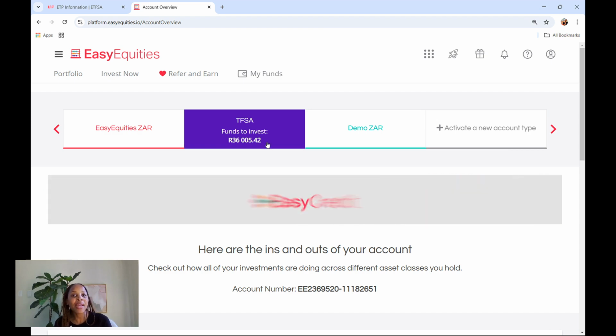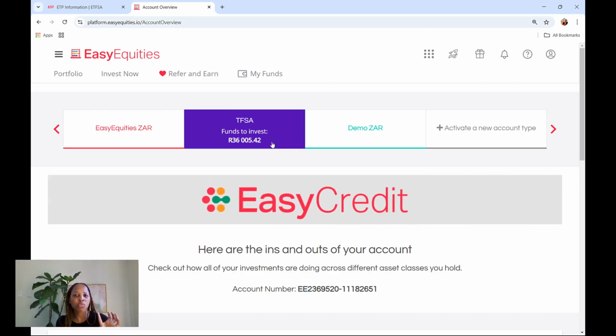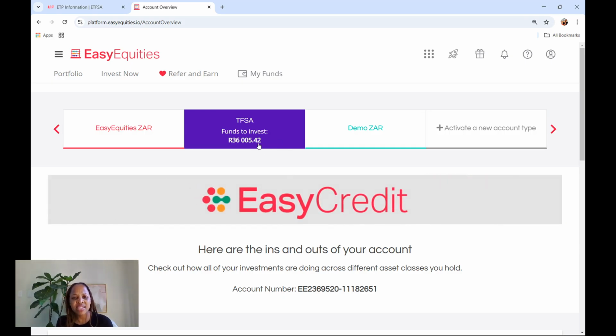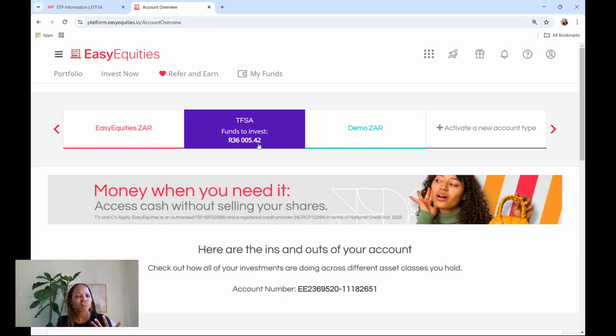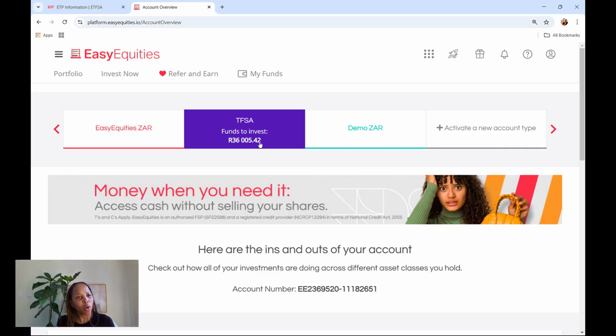Trust me guys, this is not the best way to use a tax-free savings account. I have had questions before where people say, what if I just put the money in as cash and leave it and let it earn interest? As you can see, this money has been sitting in here now for about a month or 2, and yeah, the interest is not anything to write home about.